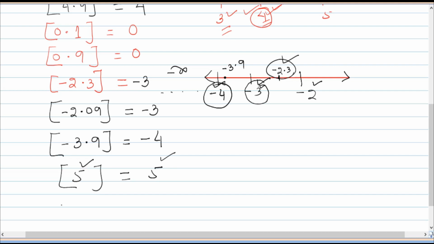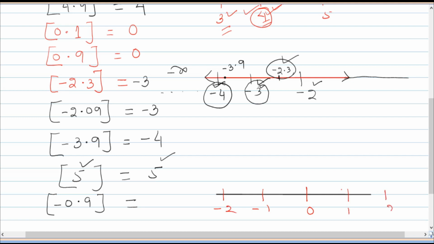Okay, do you follow? Suppose you have to ask what is the greatest integer of minus 0.9. What will be your answer? If you show minus 0.9 on the number line, where is it? Here it is 0, minus 1, minus 2, and 1, 2 on the other side. Minus 0.9 is somewhere here. So the greatest integer less than or equal to minus 0.9 is minus 1. So your answer is minus 1. Okay, do you follow?